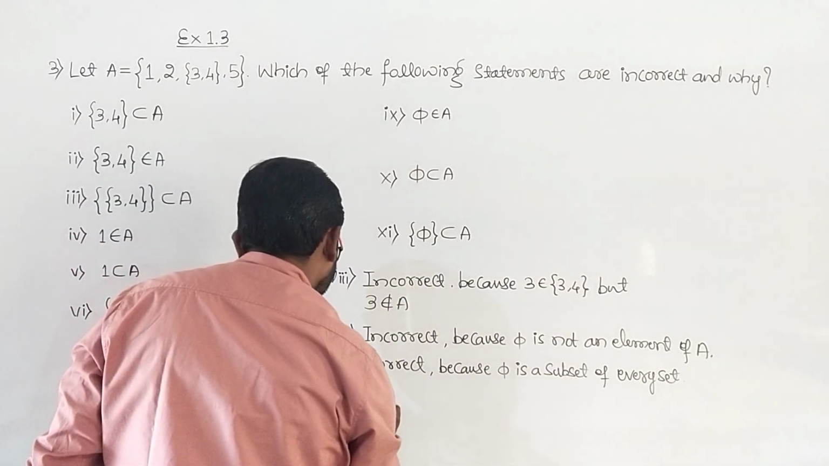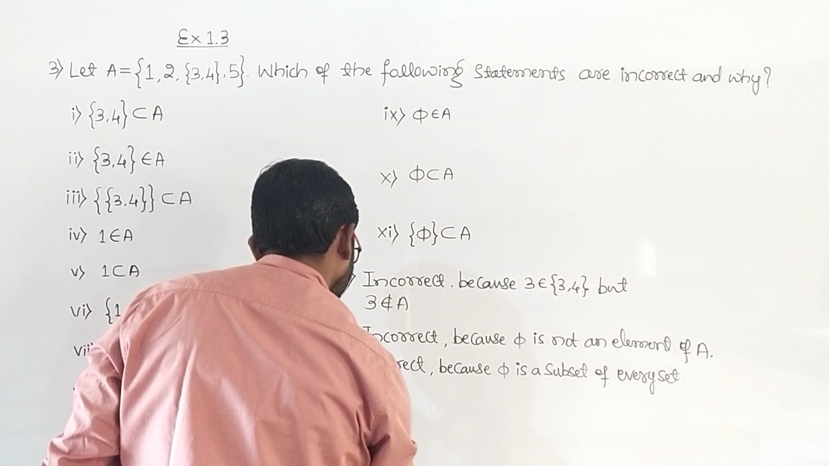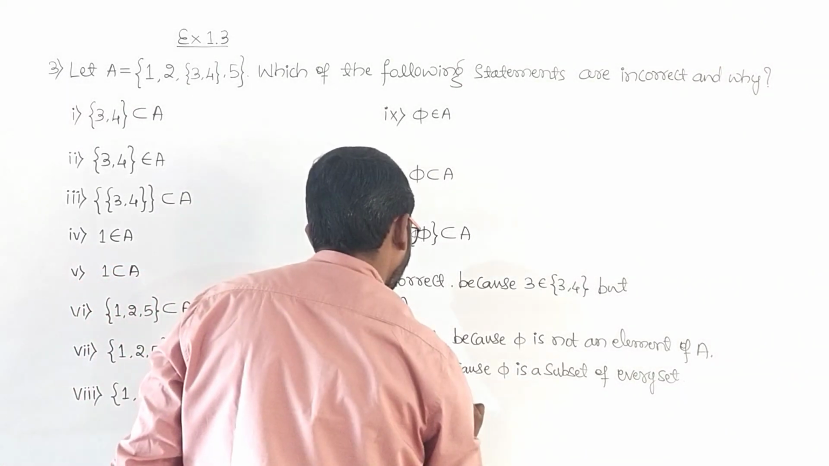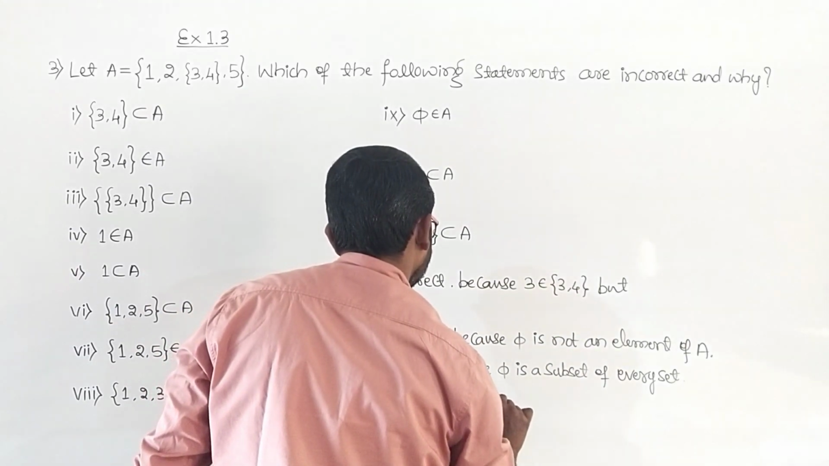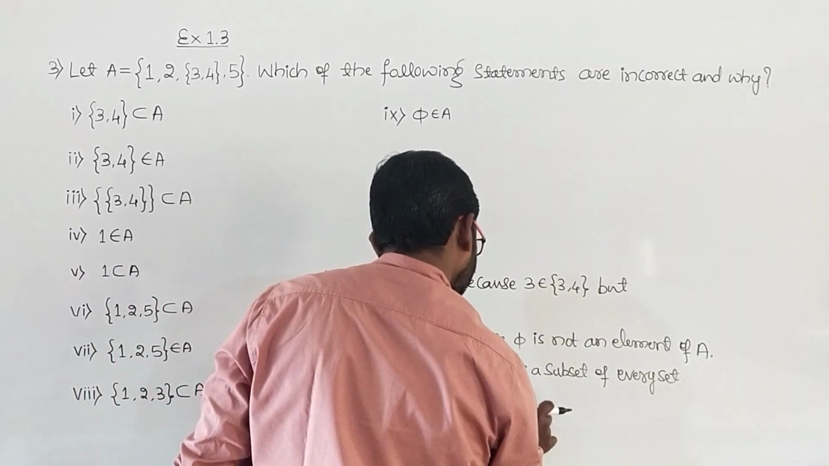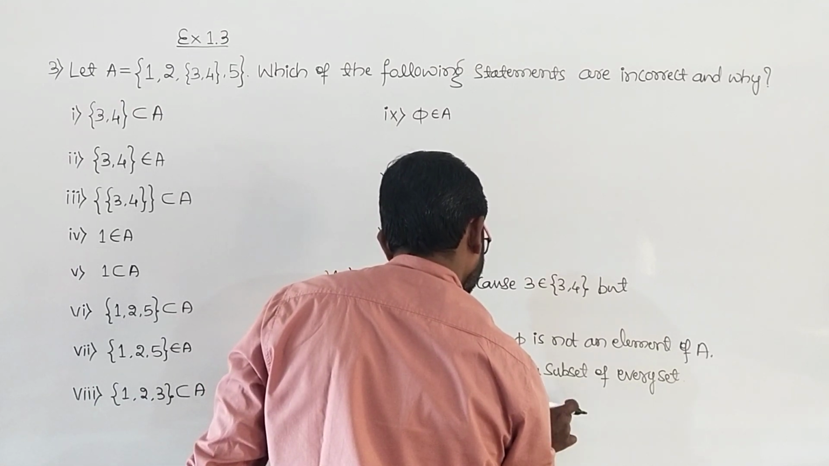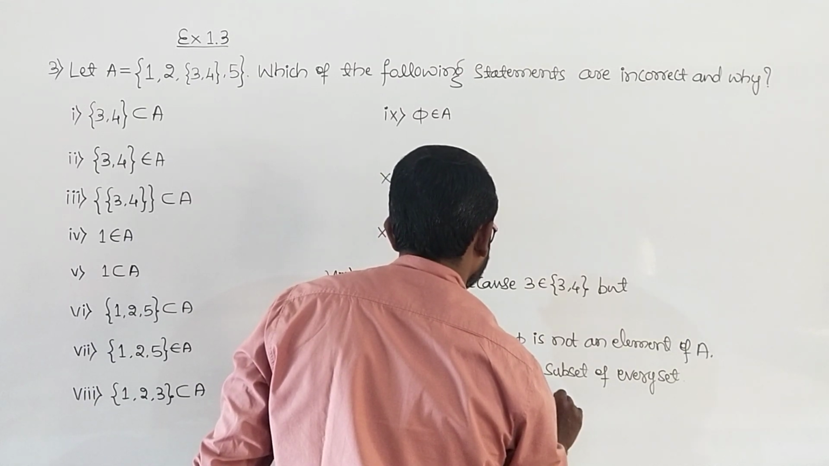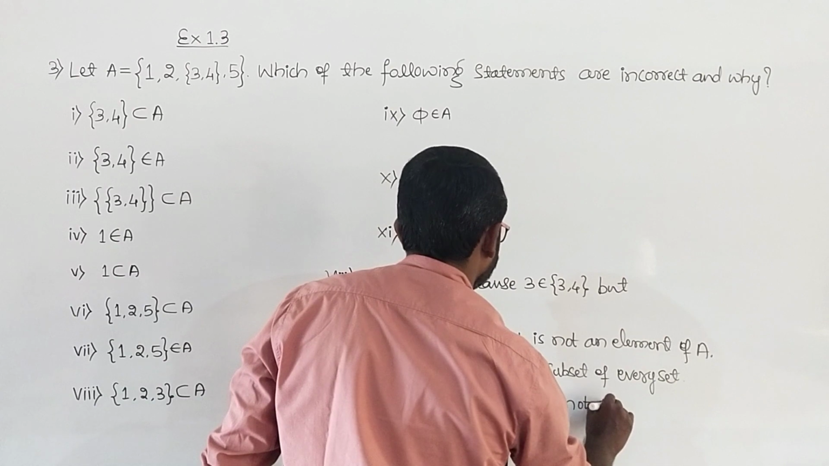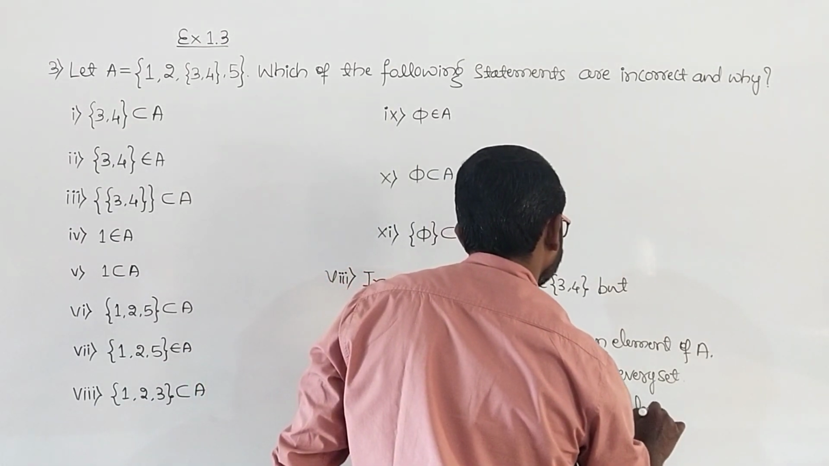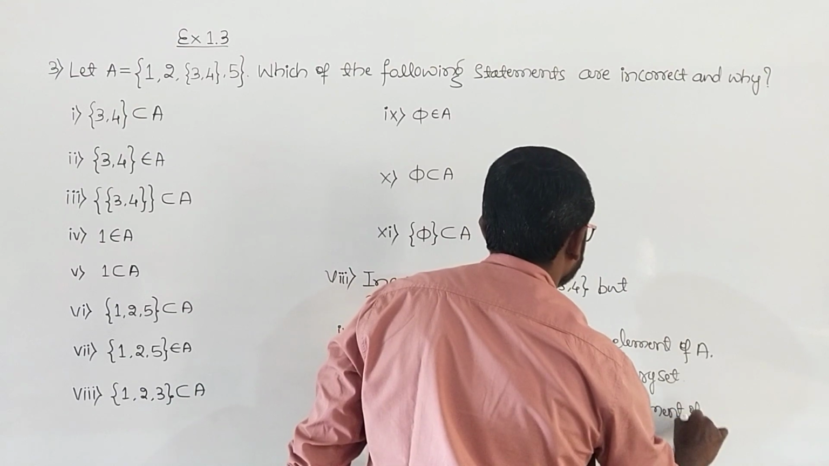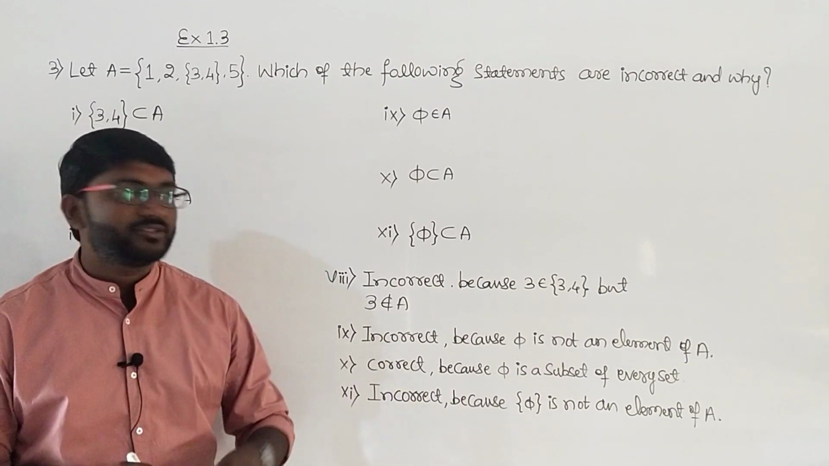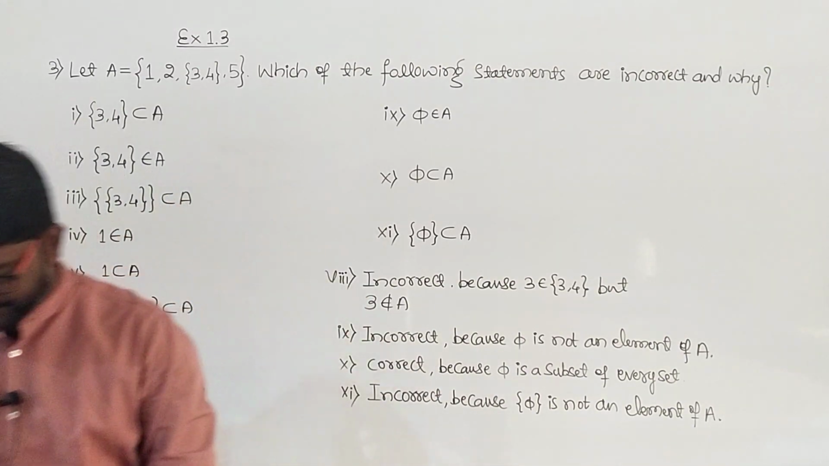So here it is incorrect because pi is not an element of A. So this is regarding the third main question. So note down this and then we'll take up the fourth main.